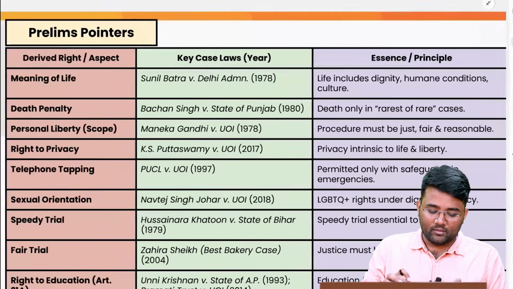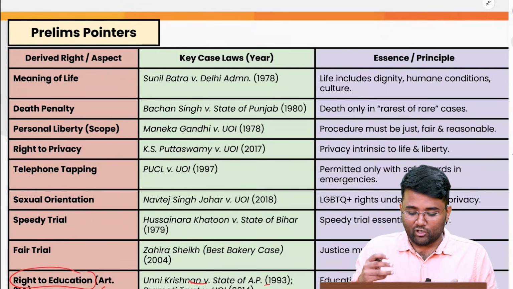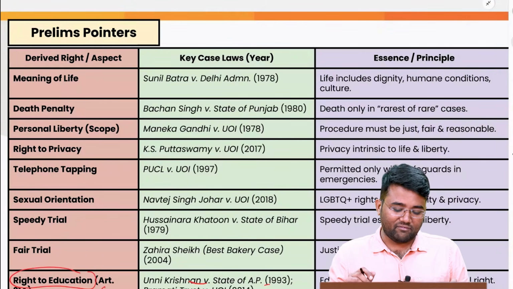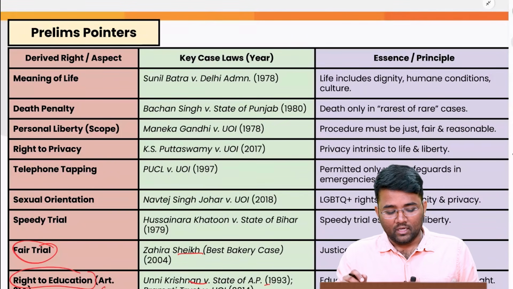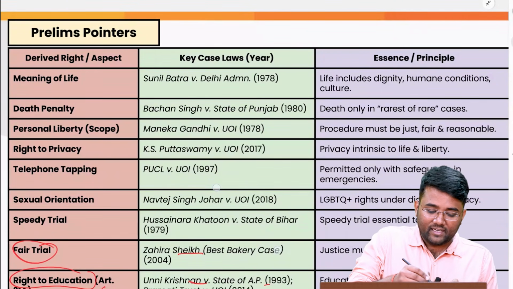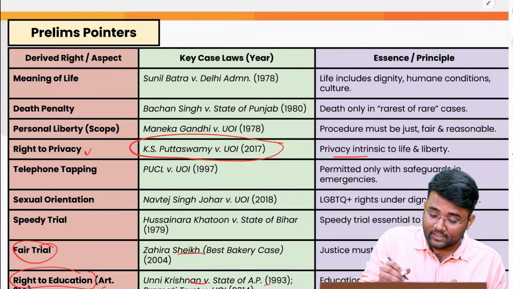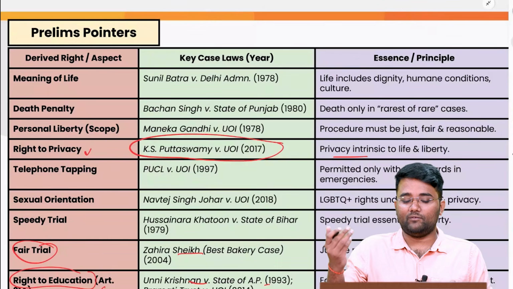Then again, Article 21 provides for the right to education: in Unni Krishnan versus State of Andhra Pradesh, education for 6 to 14 years was said to be a fundamental right. Fair trial is again part of the right to life and liberty. Then right to privacy was said to be part of the right to life and liberty in the Puttaswamy judgment of 2017, and that was again one of the questions.